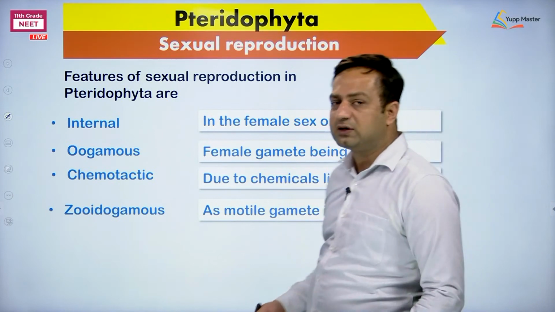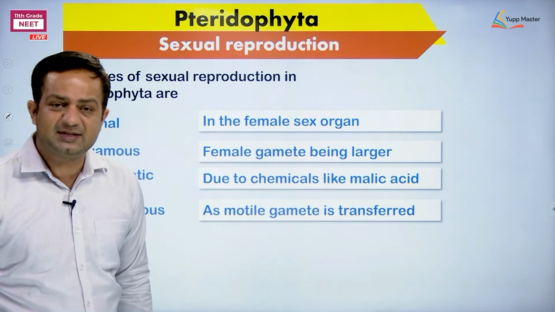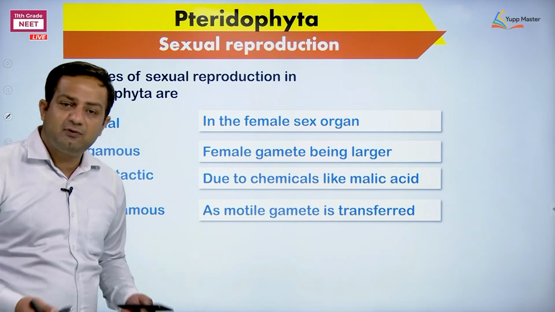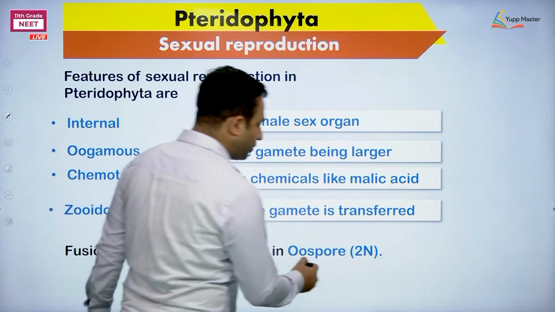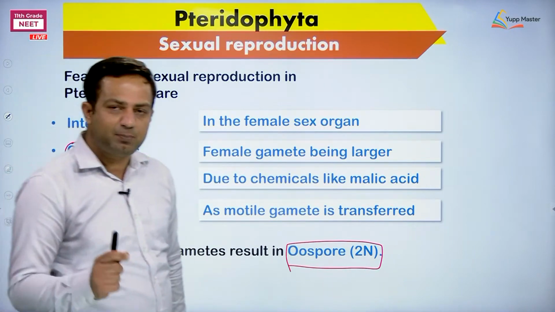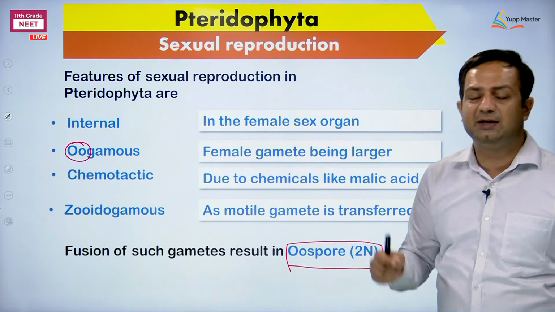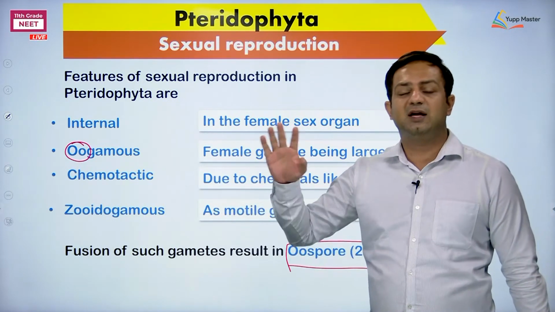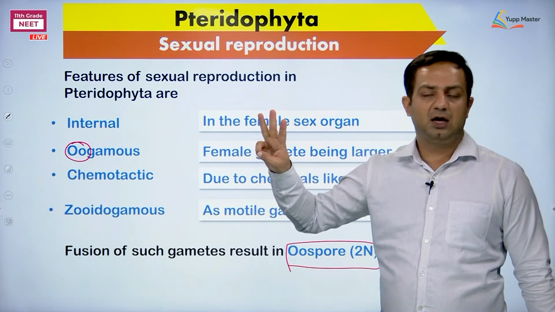And thereafter, what is the product of oogamous sexual reproduction? Where the female gamete is larger, the product is called the oospore. Not at all to get confused, okay? Oospore is diploid. Oosphere means the female gamete. This oosphere is haploid, oospore is diploid, oospore means zygote. Oosphere means female gamete, egg. How many names have we counted for the female gamete? At that time I was telling you that you can write in place of female gamete either egg, ova or oosphere. Any of these 3.